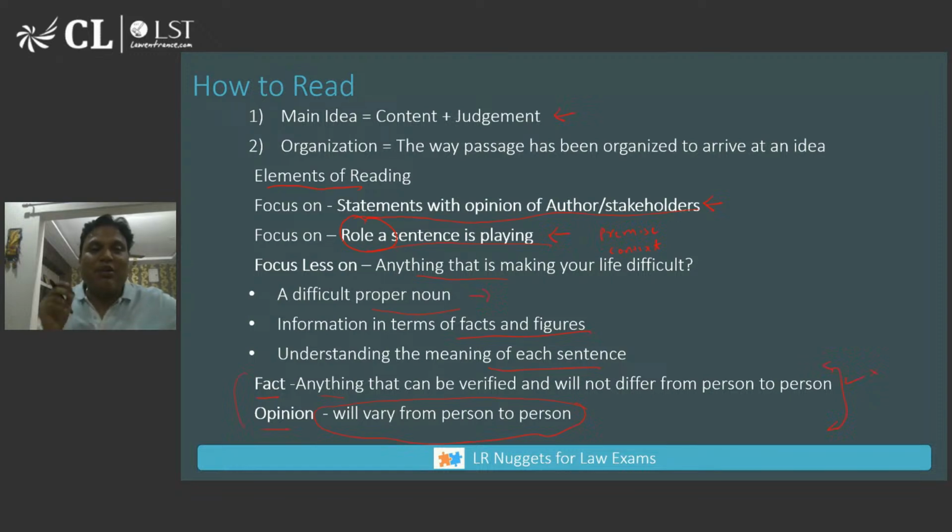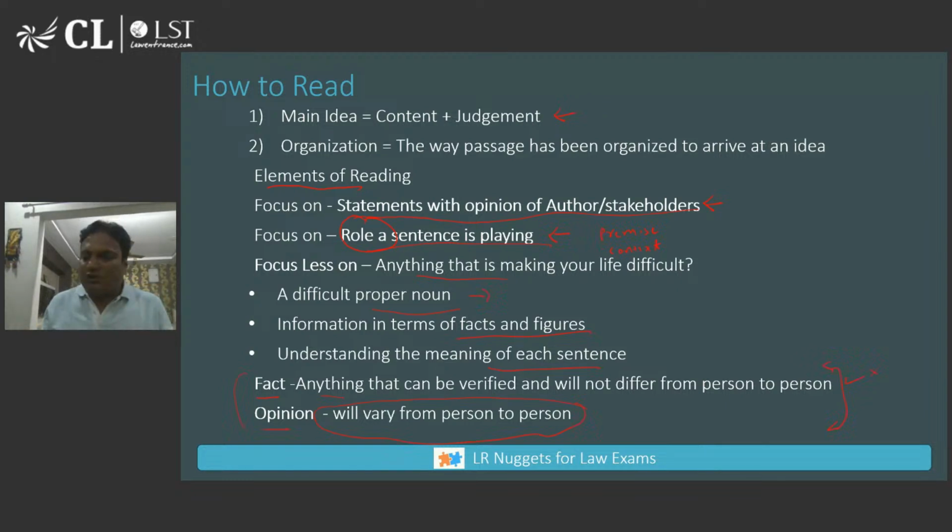Mumbai is the capital of India is a factual statement, although it is not true. It is wrong, but it is a factual statement. Why? Because it can be verified. Each of you attending the class will say, no, sir, you are wrong. So it can be verified. Verified means the answer can be yes or no. So here I got the answer as no, but it still remains a fact.